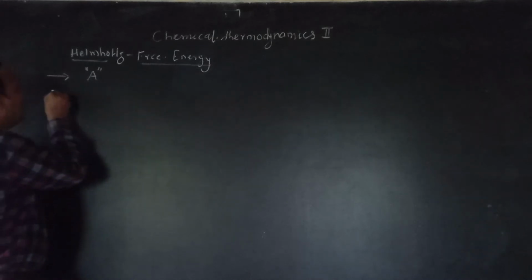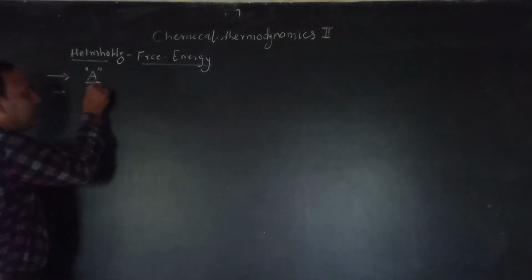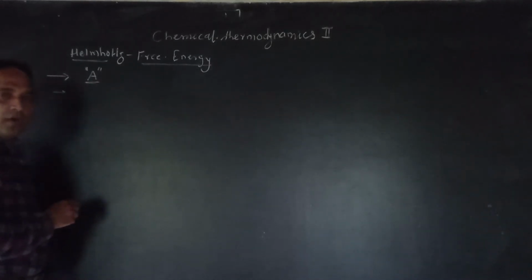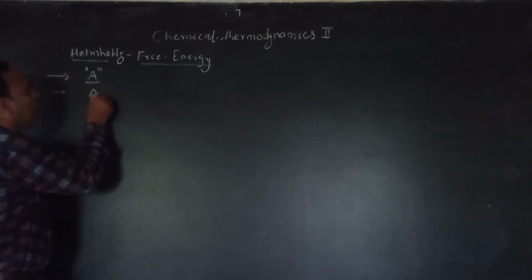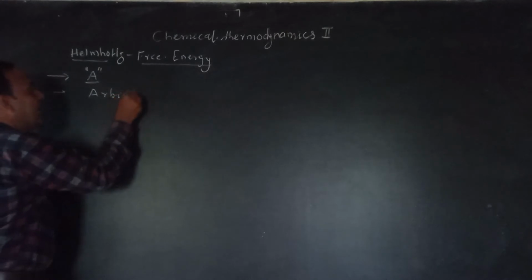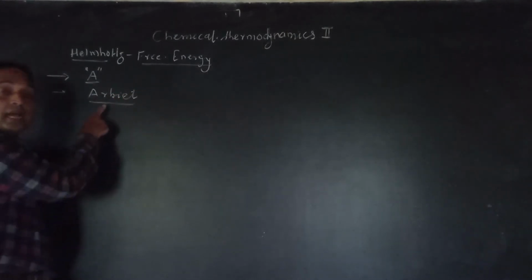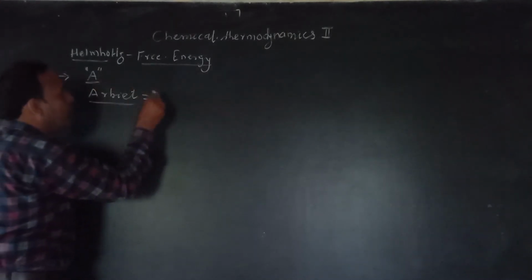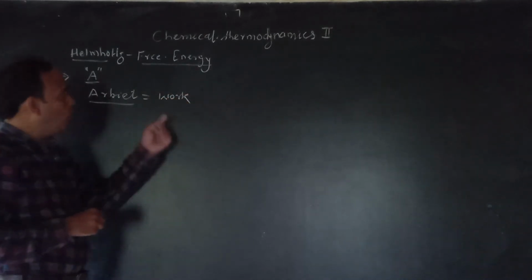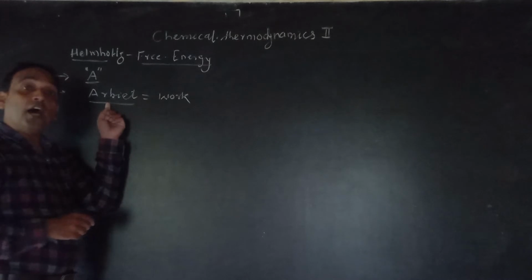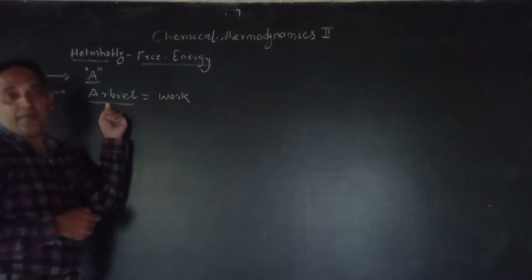Okay, now this Helmholtz free energy, actually this word come from the German language and from Arbeit. This A come from the German language Arbeit. In German, work is called as the Arbeit. वहाँ से word आया हुआ है.